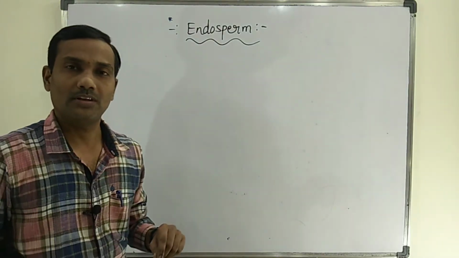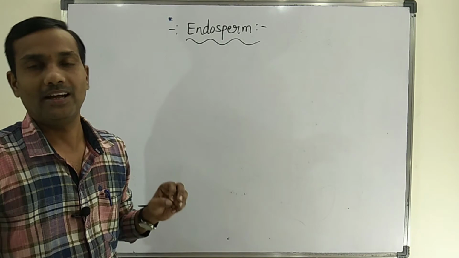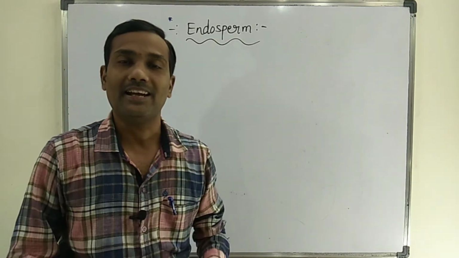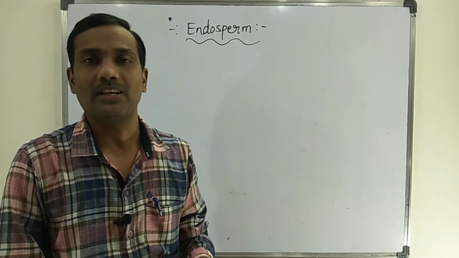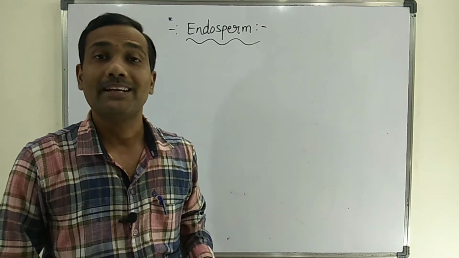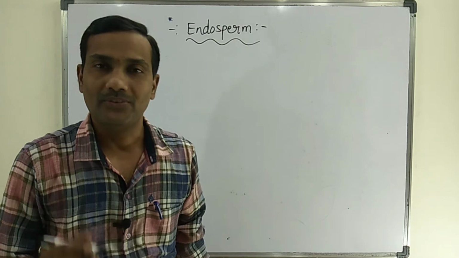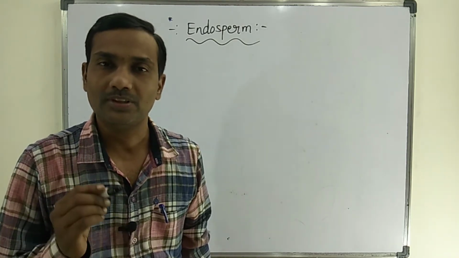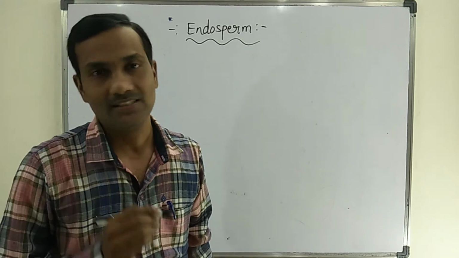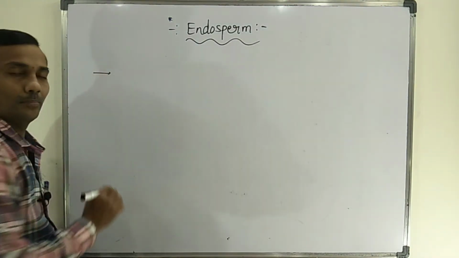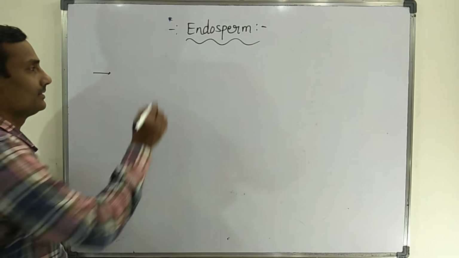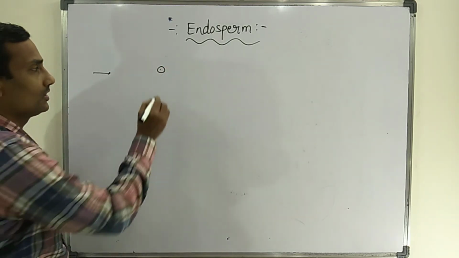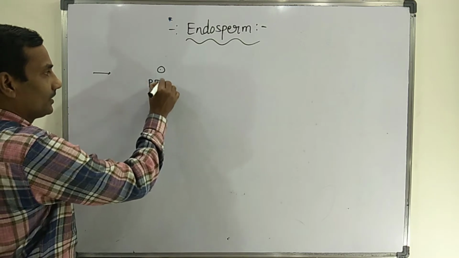Let's discuss a topic, that is endosperm. Endosperm is a triploid tissue in angiosperms that is formed because of triple fusion. Whereas in gymnosperms, the endosperm is a haploid tissue that is formed before fertilization. Because of triple fusion, the PEN will form, that is the primary endosperm nucleus.